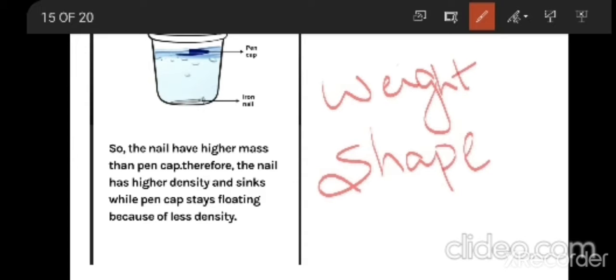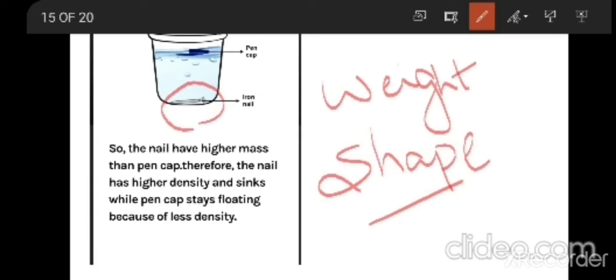Not only weight, here we have to consider the shape of an object also. Iron nail is in one shape, iron tin is in another shape. So some materials in one shape will sink, some materials in another shape will float. And the materials that sink, we can make them float. But all the materials that float, you cannot make them sink.